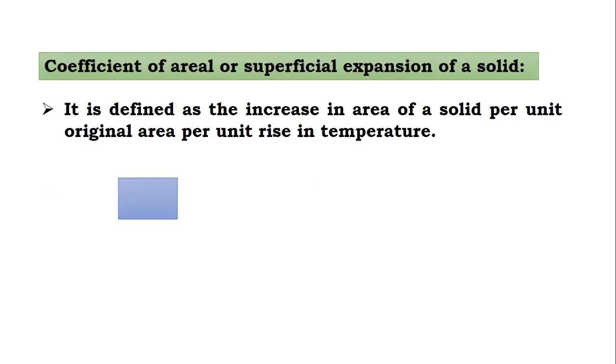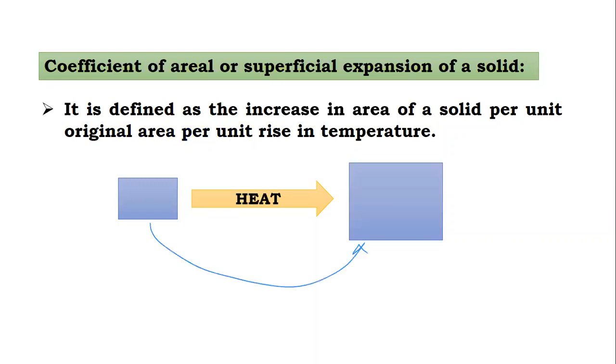Next one is the coefficient of areal expansion. Areal means related to the area. When we heat a metal, its area increases. It is called areal expansion. So we consider one metal plate. When we heat the metal plate, its size increases. You can see here, this is a metal plate. We heat it and its area increases. It is called areal expansion.